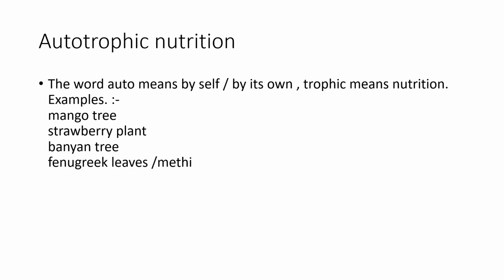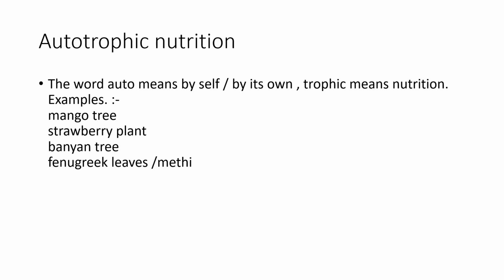Autotrophic nutrition. The word auto means self or by its own, and trophic means nourishment or nutrition. So the word auto suggests that it can make it by its own. Trophic means nutrition.